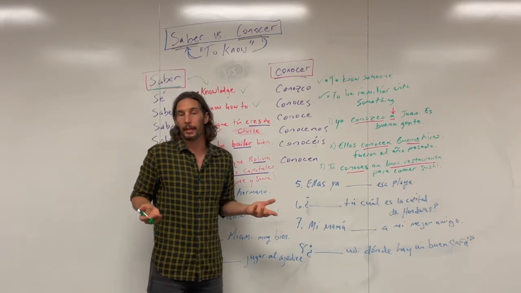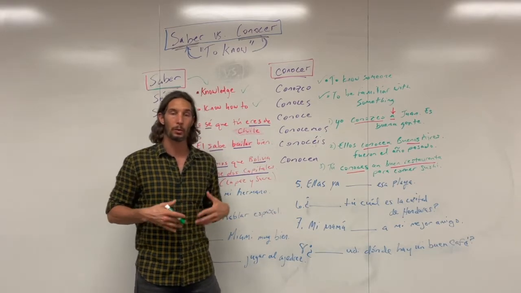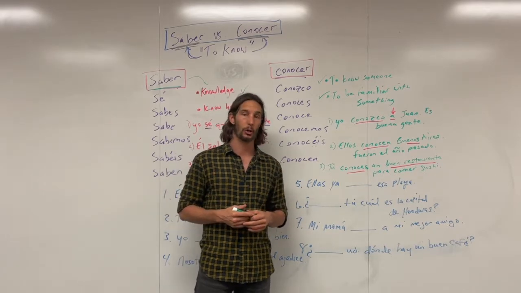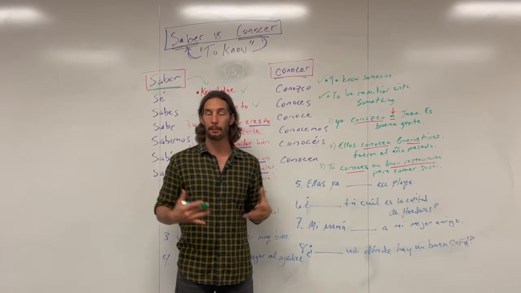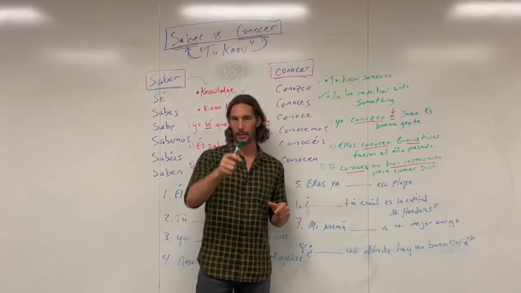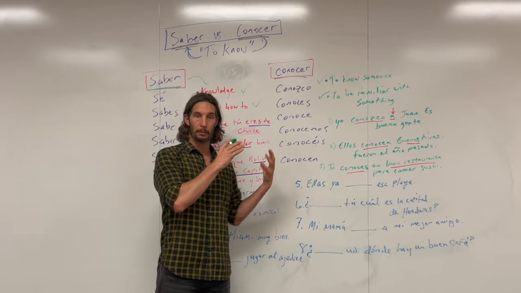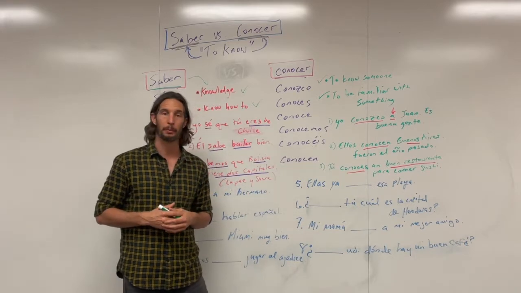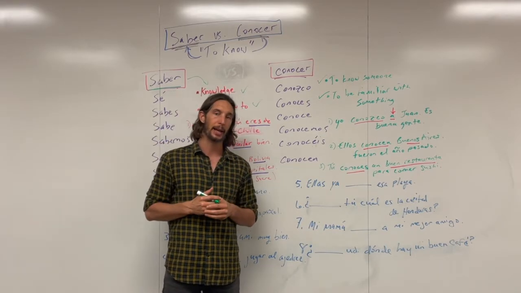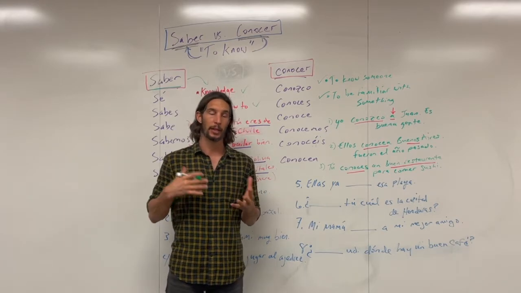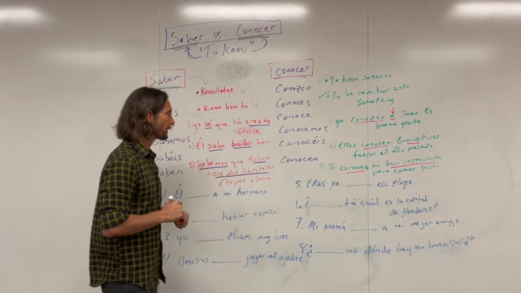And if you want more, or you want extra explanations, or you want more practice, check out down in the description box, and you'll see I put some stuff down there for you all. So hopefully, from this lesson and then what's in the description box, you'll get a really good idea as to when and why to use saber versus conocer, or like I said, vice versa. But let's have a look.